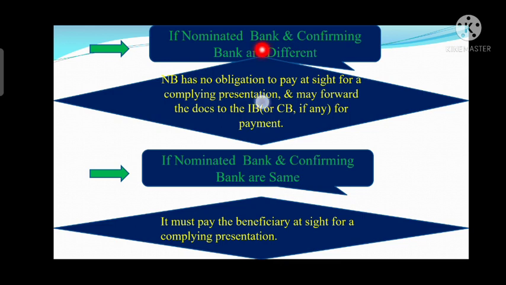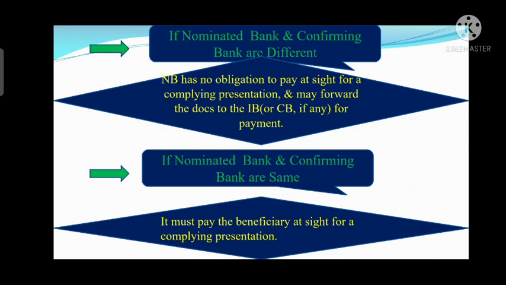So if the nominated bank is not also a confirming bank, then it has no obligation to pay at sight even if the presentation made at its counter is a compliant presentation.